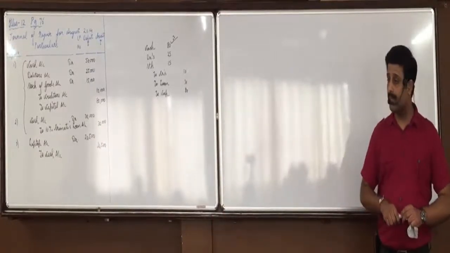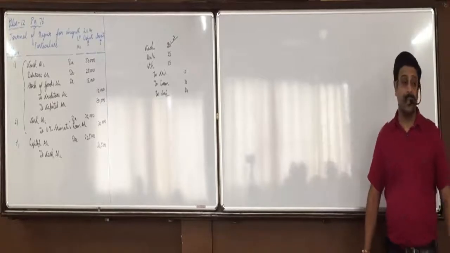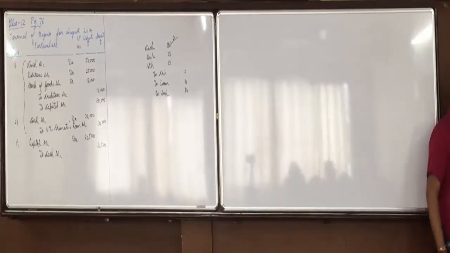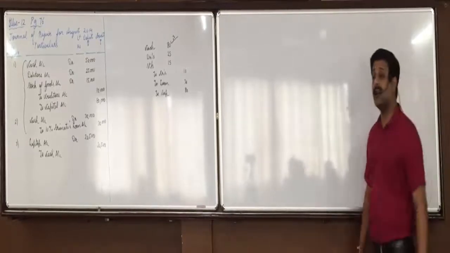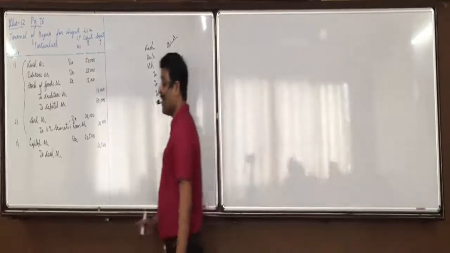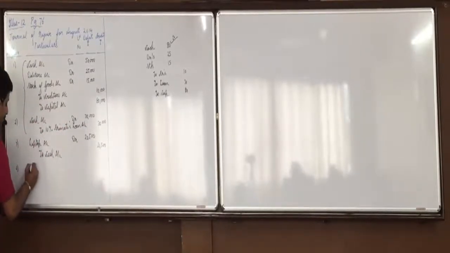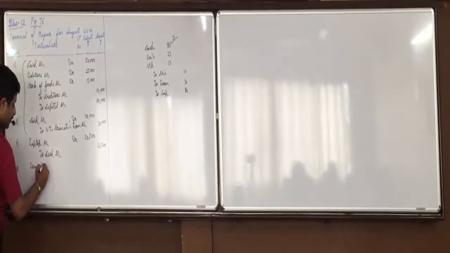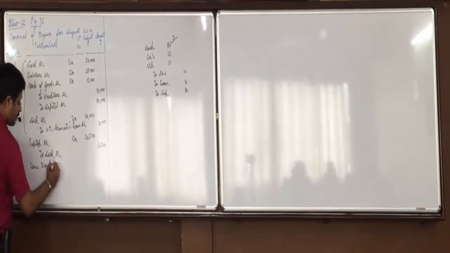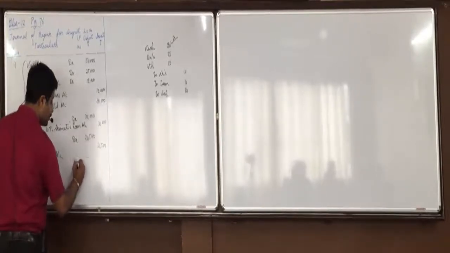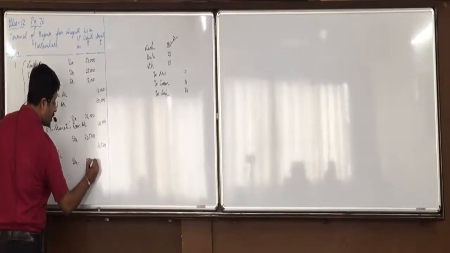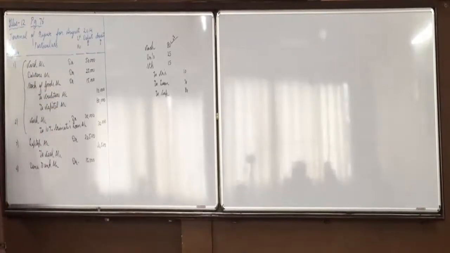Next. Opened bank account with Dena Bank by depositing rupees 15,000. So Dena Bank is the receiver. Debit the receiver. Dena Bank account debit. 15,000 we have deposited with the bank. And we are depositing the money, so cash goes out.